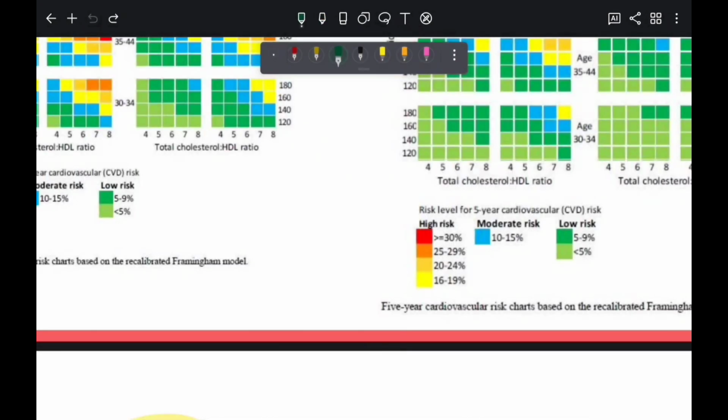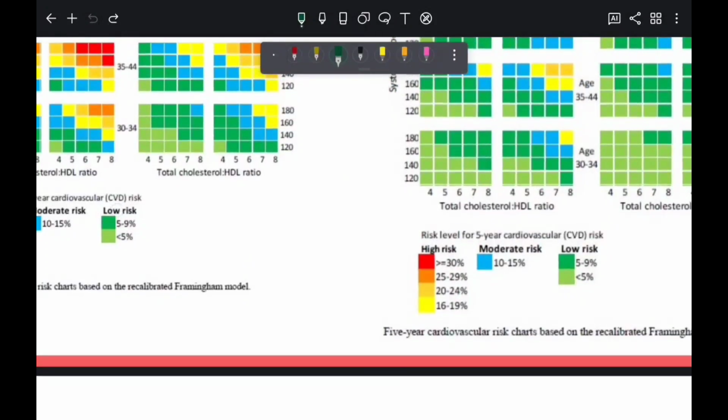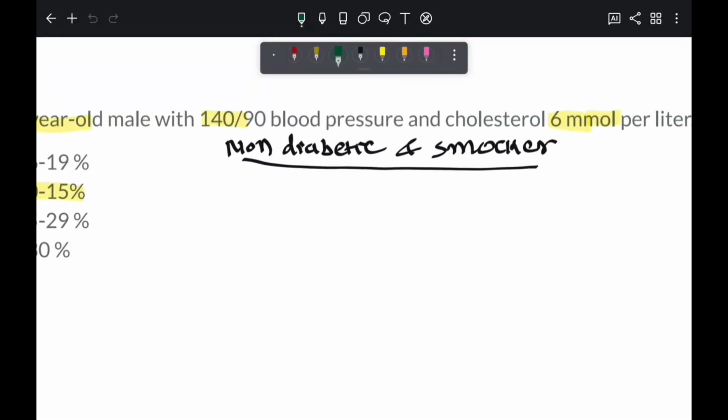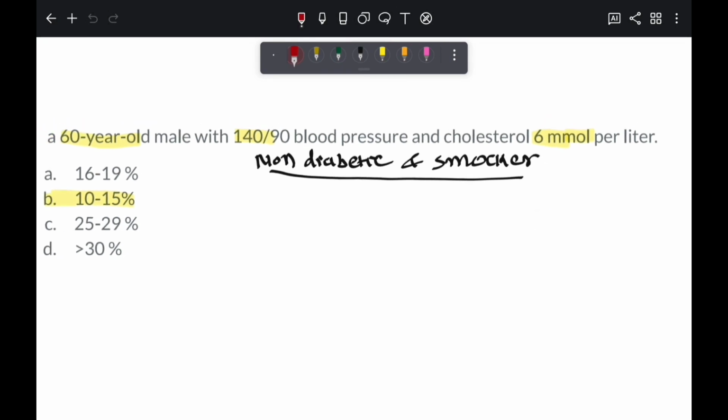Now, here's a quick FAQ. Will the exam provide the Framingham charts? Yes, they will. You don't need to memorize the charts. Just know how to use them. Remember, the most important data is history of diabetes, smoking, age, systolic blood pressure, and cholesterol. These are the main parameters needed for the risk assessment of cardiovascular disease.